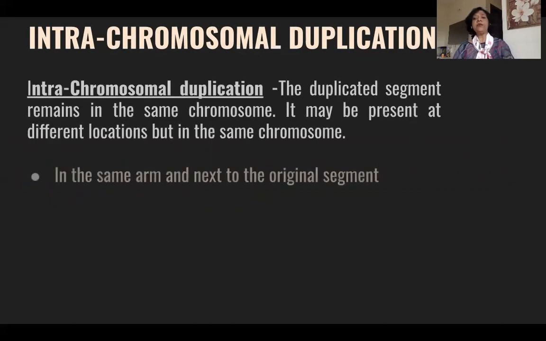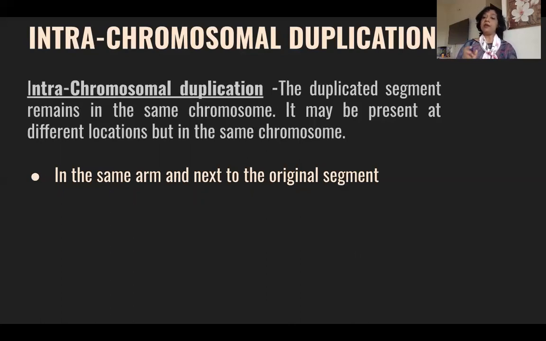So let me start with intrachromosomal duplication. Intrachromosomal duplication can be defined as the duplicated segment remaining on the same chromosome. It may be present at a different location, but it remains on the same chromosome. Now, what can be the position of that duplicated segment?